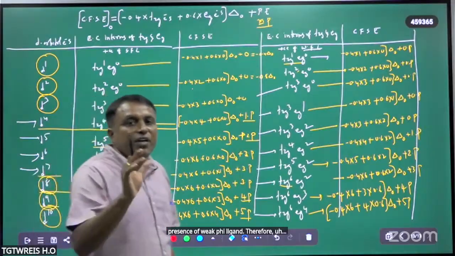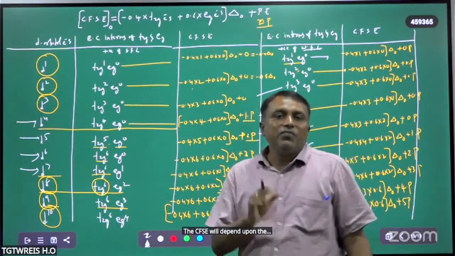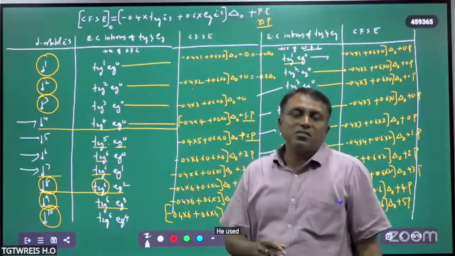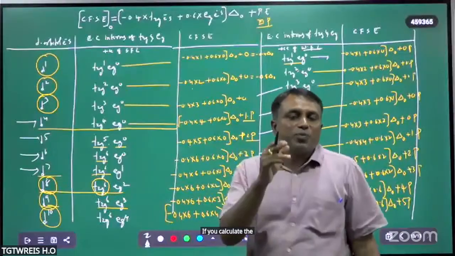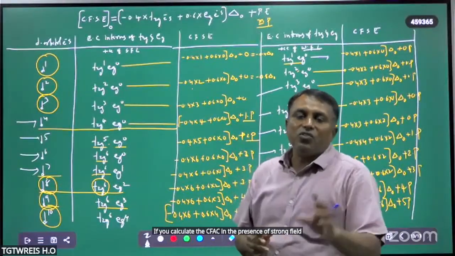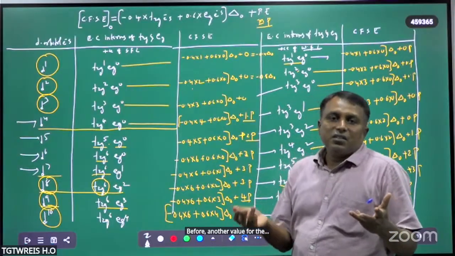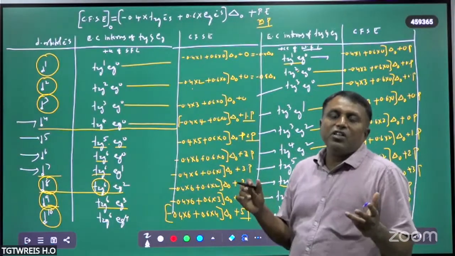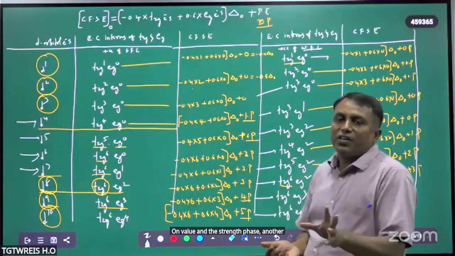Therefore, their CFSE depends upon the field strengths of ligands. If you calculate the CFSE in the presence of strong field ligand, you will get one value for d4, and another value for the same d4 in the presence of weak field. One value in the strong field, another value in the weak field.